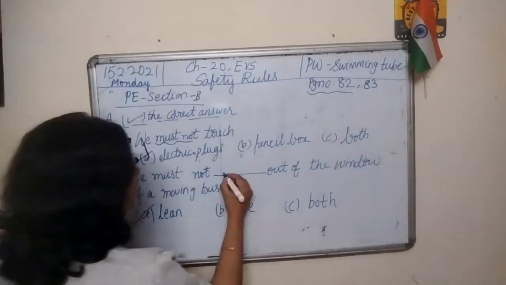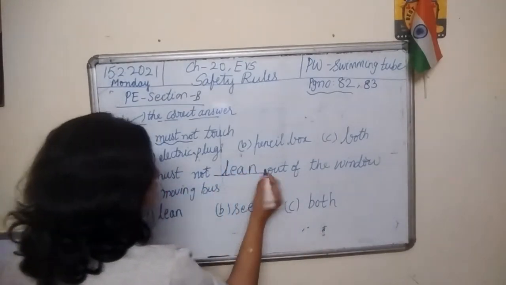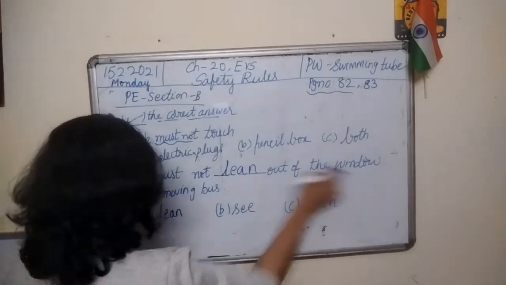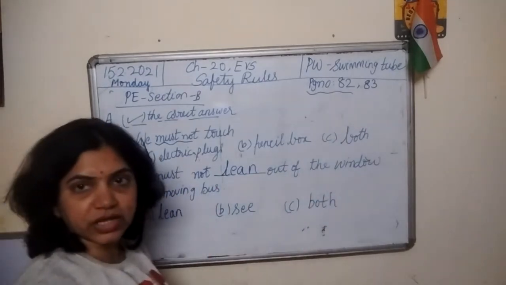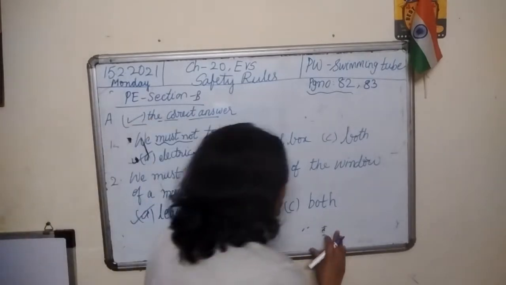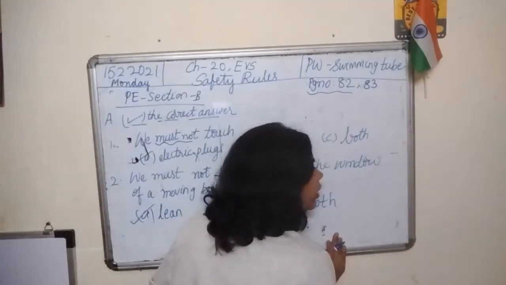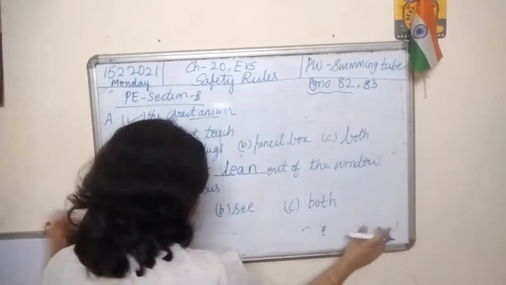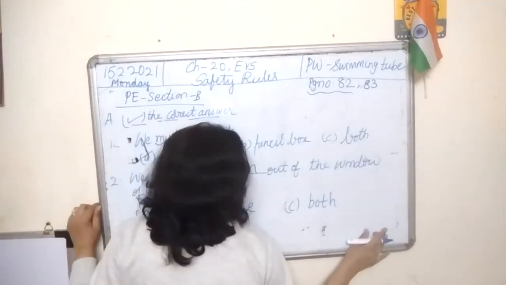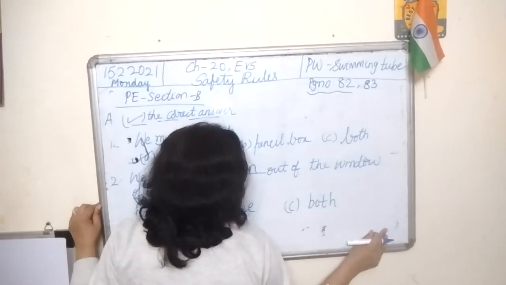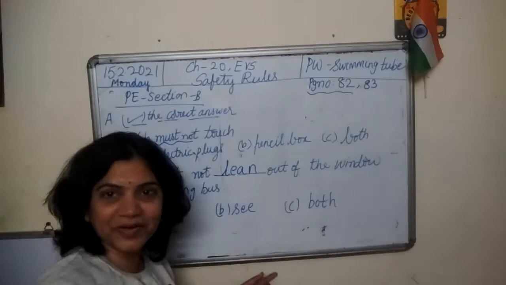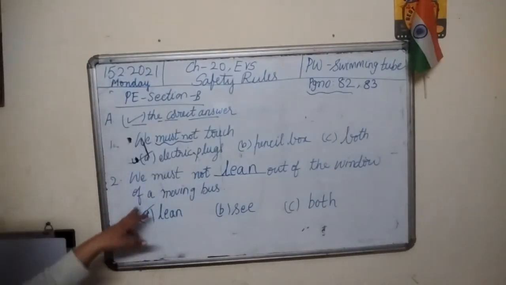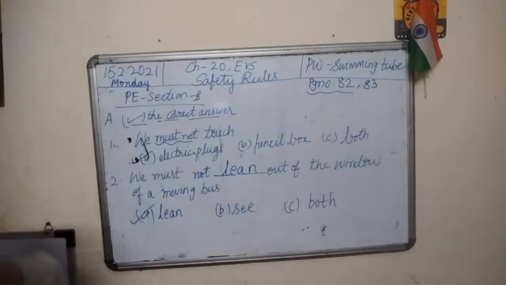So we must not lean, L-E-A-N, lean, out of the window of a moving bus. It means you shouldn't bend or go close to the window and look out of the moving bus. You must not lean. Okay, this is leaning. Going close and touching your body to something is leaning. So never do that. You must not lean out of the window of a moving bus.